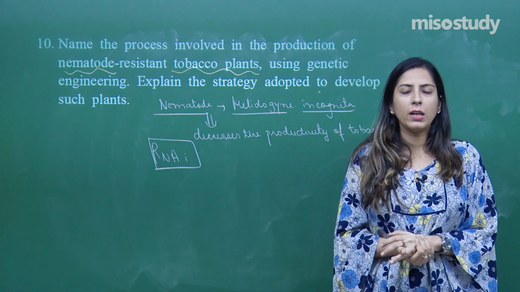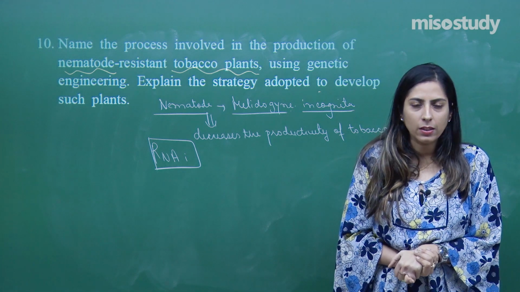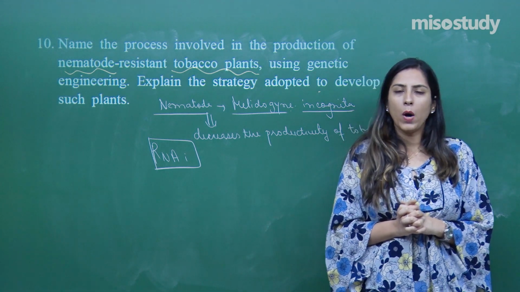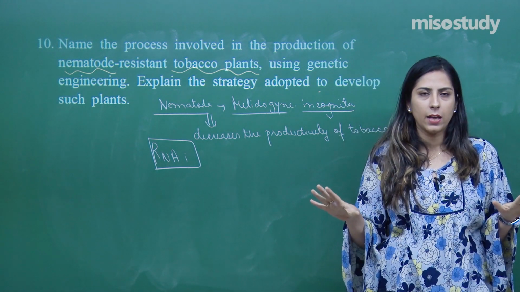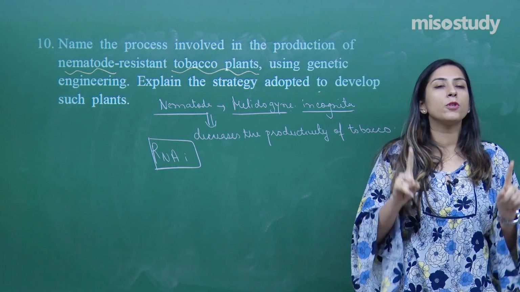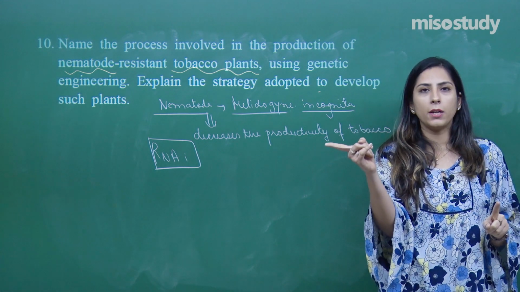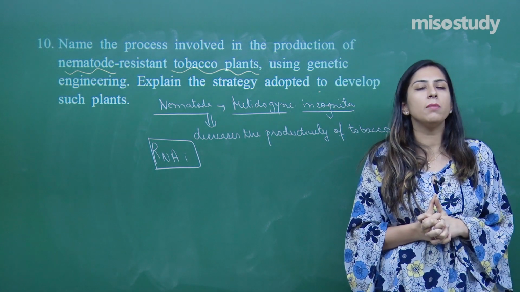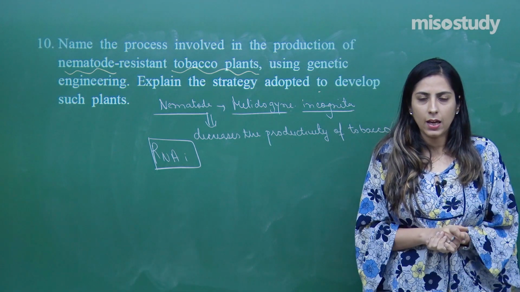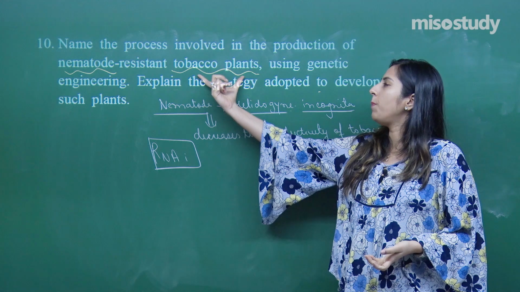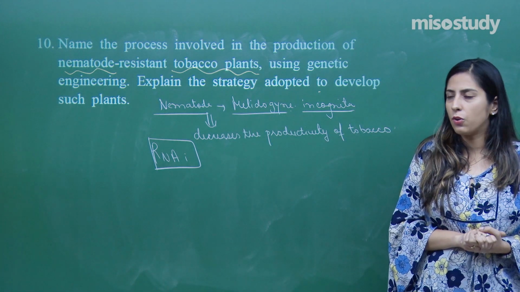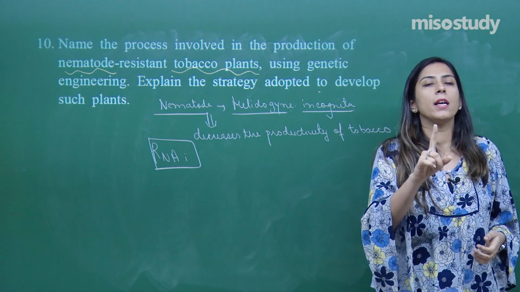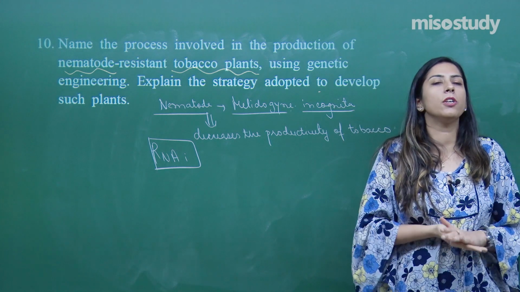In this, what we have done is we have introduced one gene due to which a double stranded RNA is formed in the tobacco plant. One is a sense RNA, the other is an antisense RNA. The antisense RNA and the mRNA which is produced during the infection of the nematode will bind with each other, and they will not allow further infection by that nematode, due to which the nematode will die. So that is the tobacco plant which is produced because of recombinant DNA technology, and basically it is called RNA interference, where double-stranded RNA is synthesized in the tobacco plant.